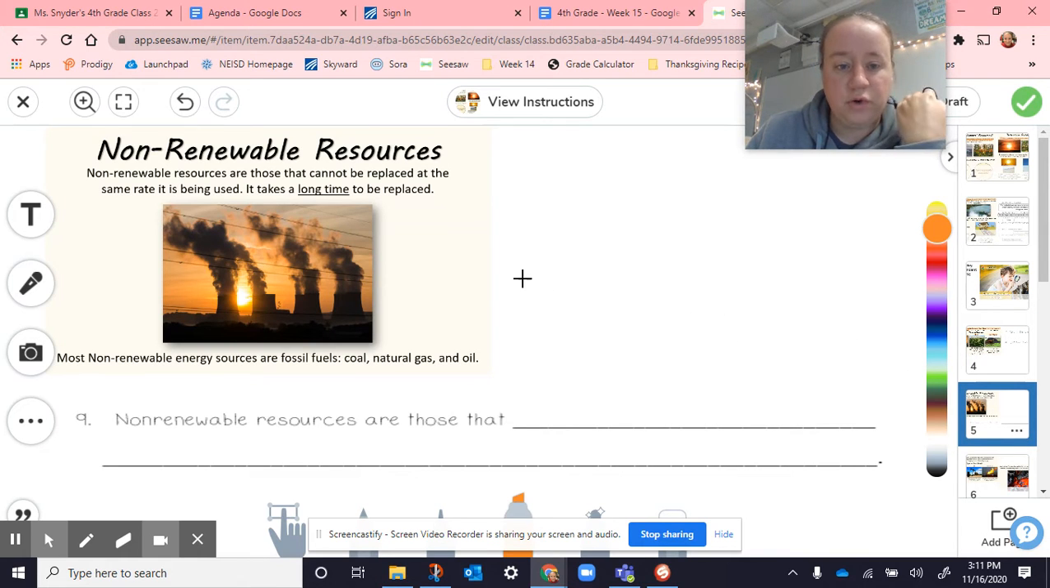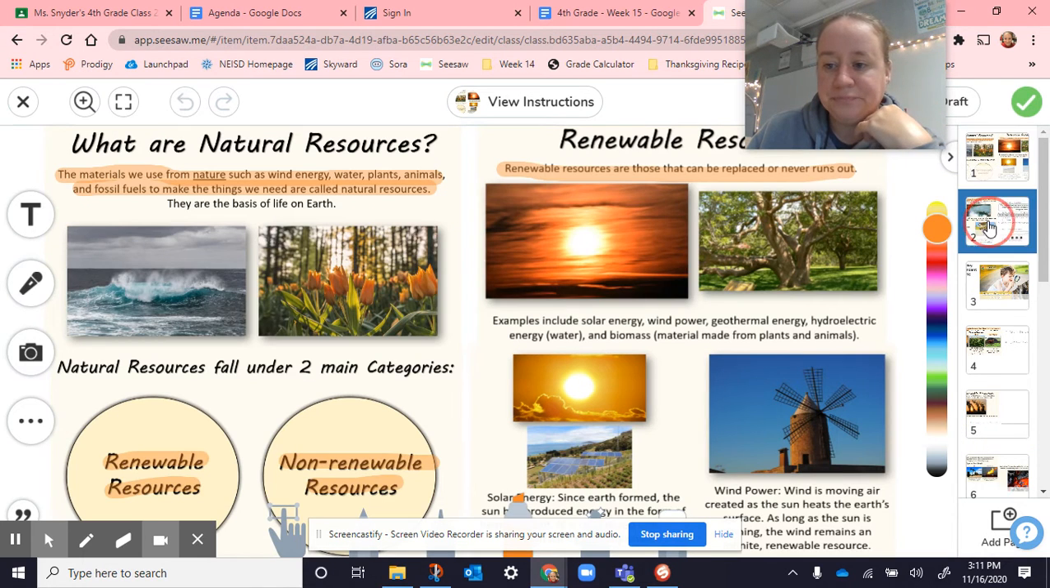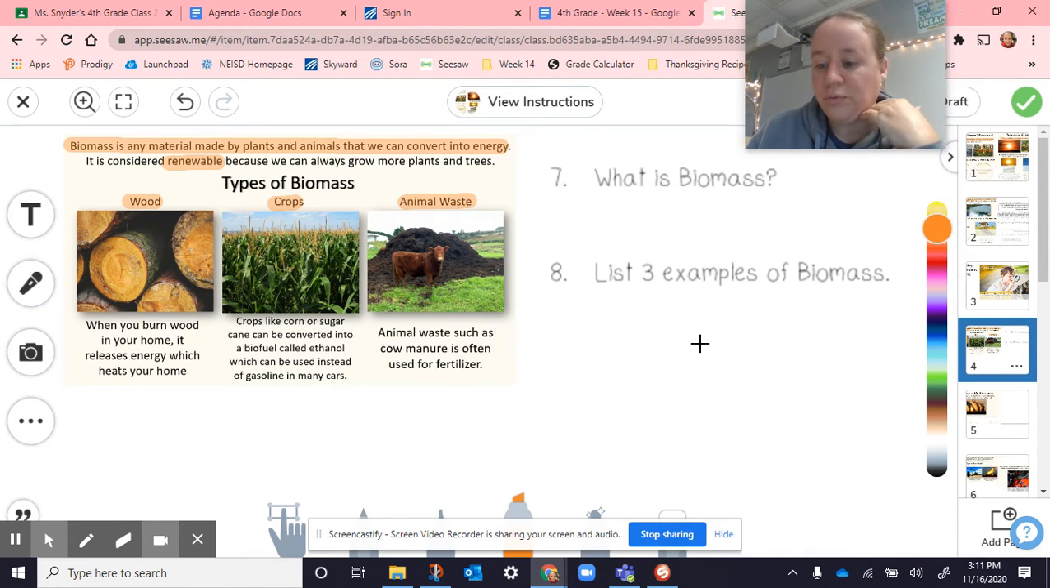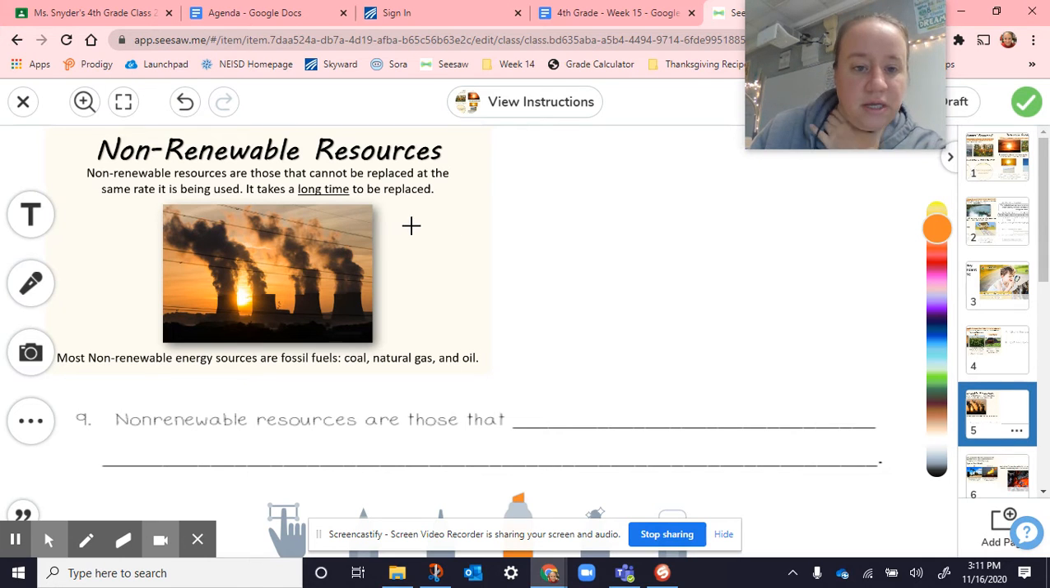All right, next, page 5. Here we're talking about non-renewable. So this whole first part, the part that we talked about on Monday and the first part of Tuesday, was all renewable. Now we're switching gears, and we're talking about non-renewable resources. You see that non in front. Non-renewable resources are those that cannot be replaced at the same rate they are being used. These take a long time to be replaced. Most non-renewable energy sources are the fossil fuels: coal, oil, and natural gas.